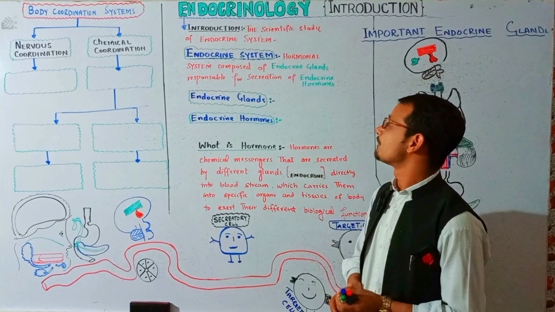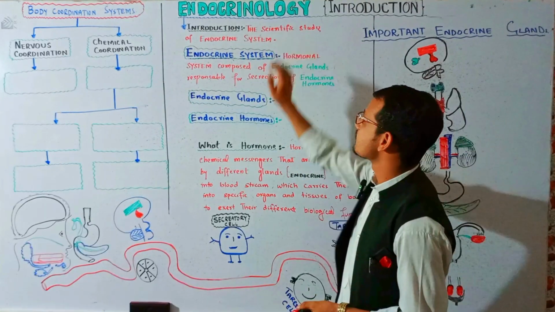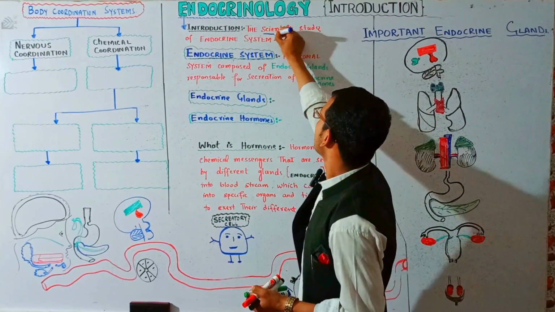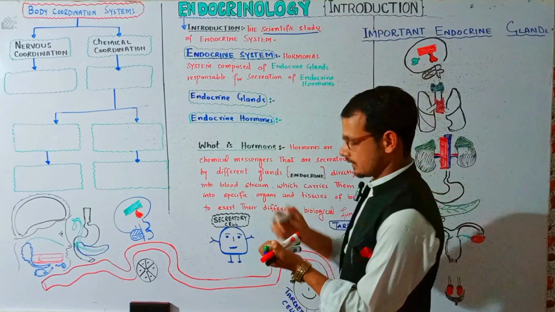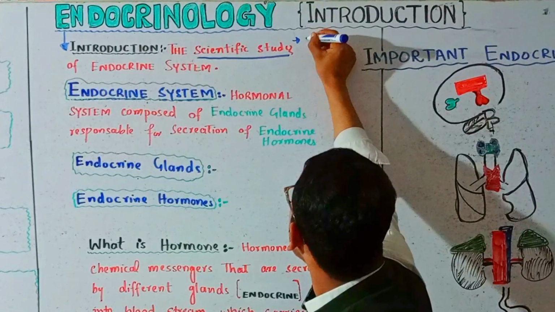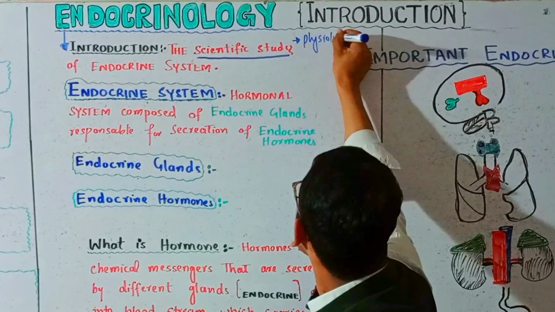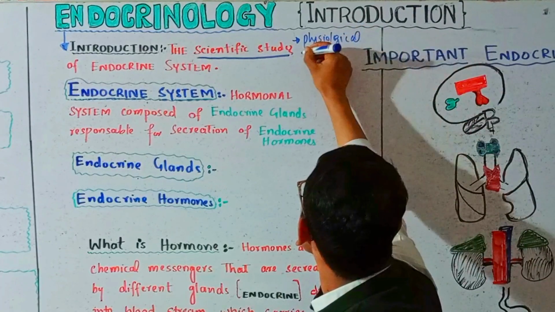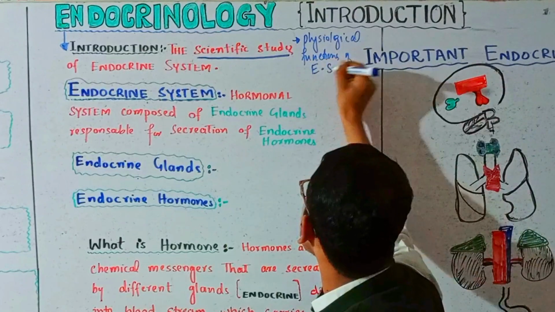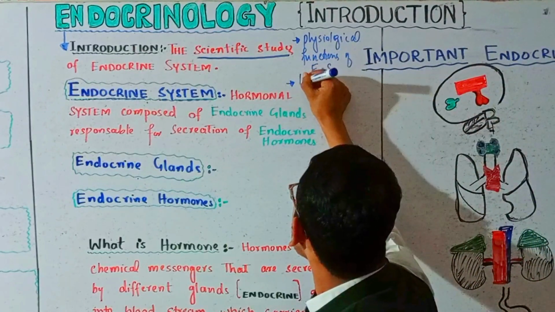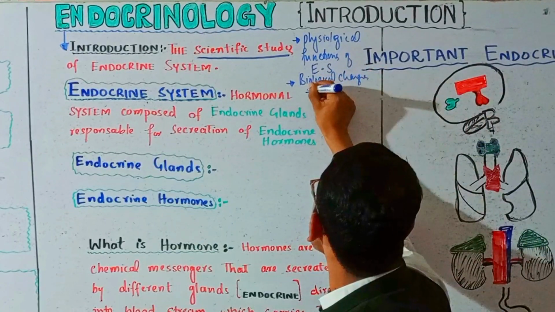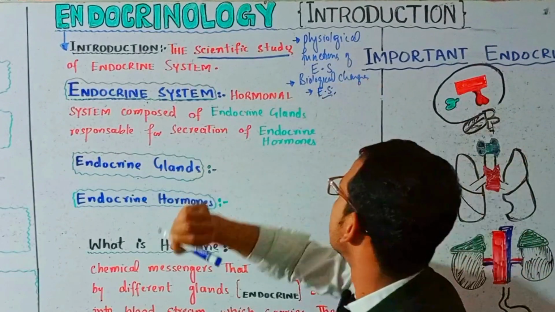What is endocrinology? Specifically, endocrinology is the study of the endocrine system. This is the scientific study of the endocrine system. What does this scientific study mean? In the endocrine system we will cover all the physiological functions of the endocrine system, also the biological changes for which the endocrine system is responsible.